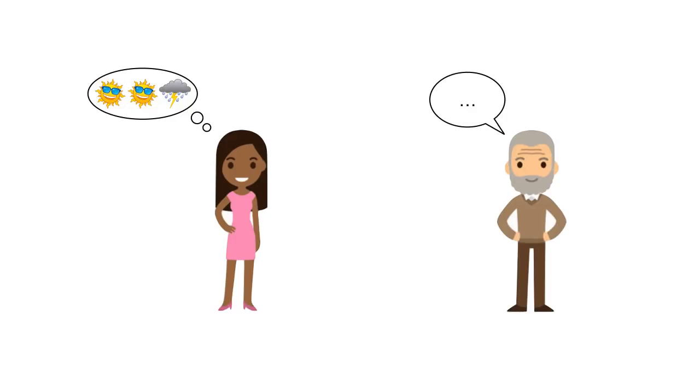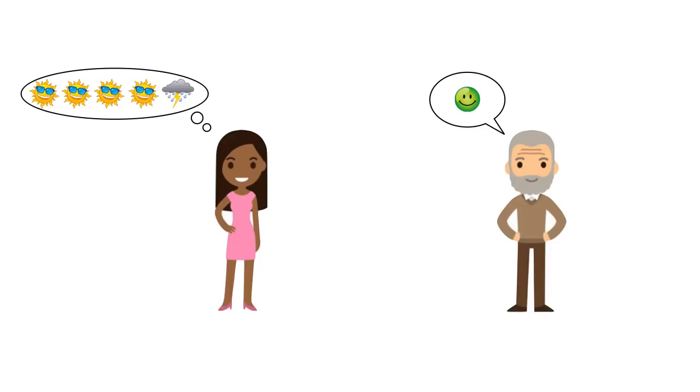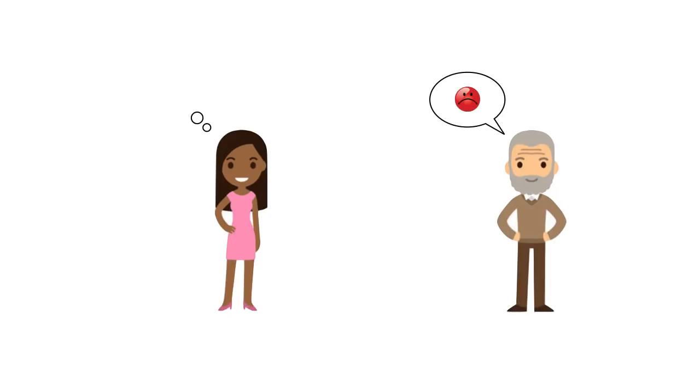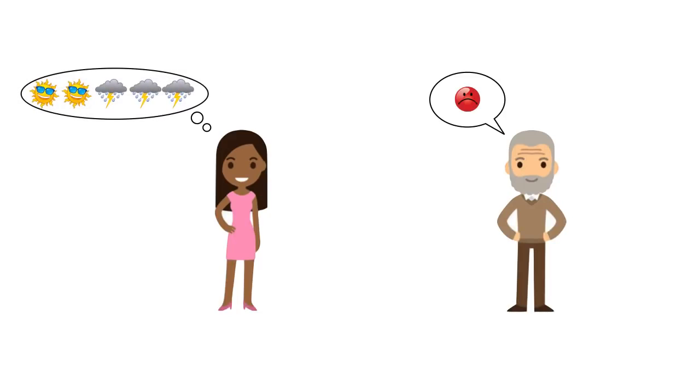But all of a sudden, Bob says, no, actually, I'm happy. So if he's happy, it means it's more likely for it to be sunny. So all of a sudden, in Alice's head, the probabilities change. They may change to this or they may change to something else. But the idea is that the probability of being sunny increases. Now, if Bob says, no, actually, I'm grumpy, that means it's more likely that it's rainy. How much more likely? We'll see.